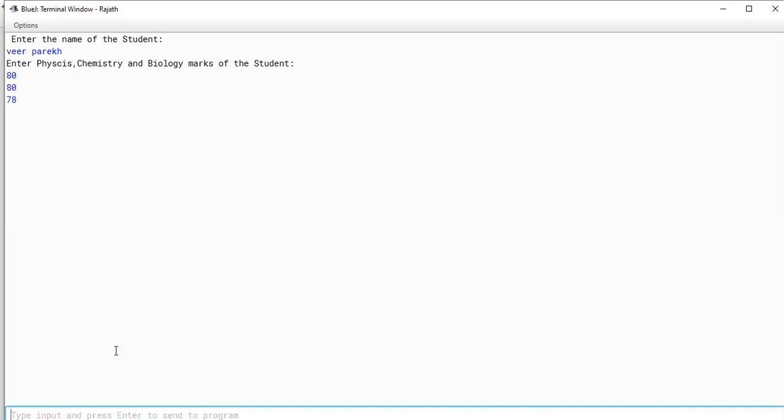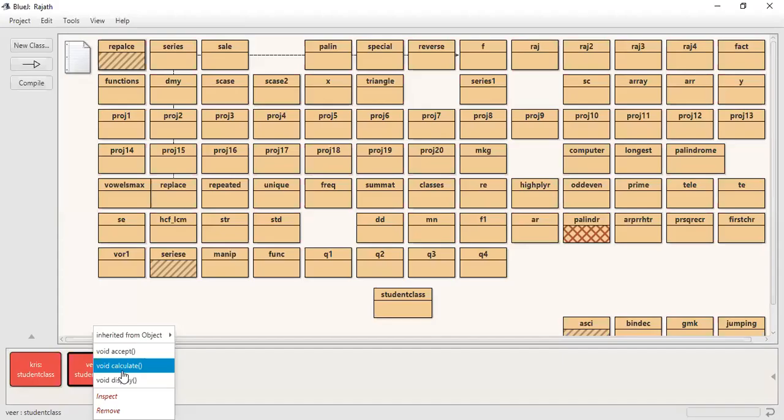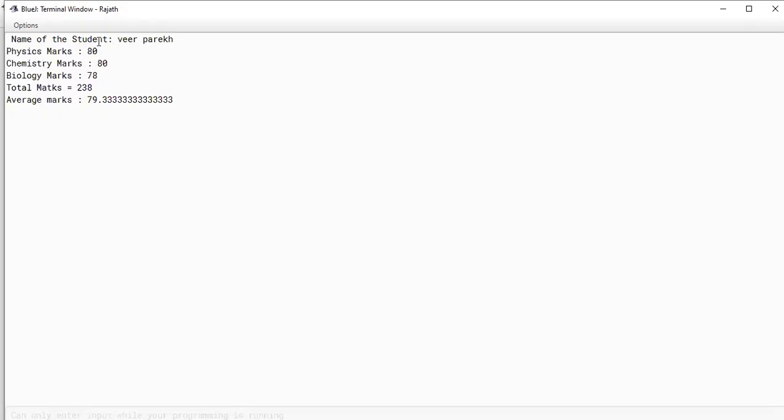When I have entered it like this, the output window is there. I close the output window. Same thing now: if I click the calculate function, the calculation is done. When I click the display function, you can see his marks are displayed. 80, 80, 78. His biology marks is 78, whereas his physics marks was 78. The function is the same, but the values are different.